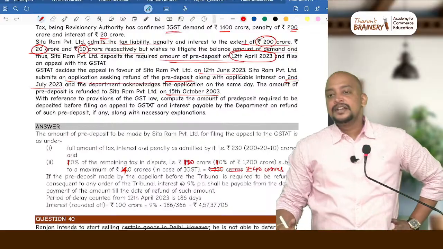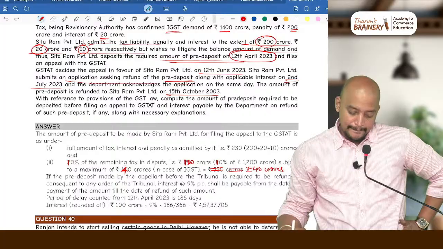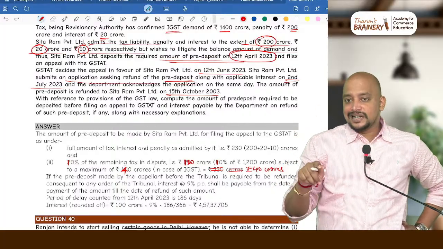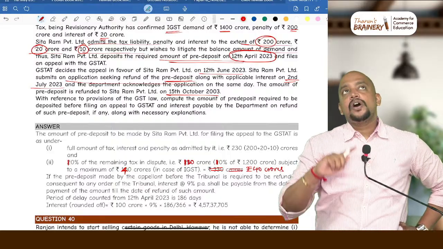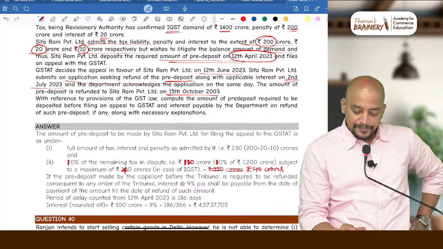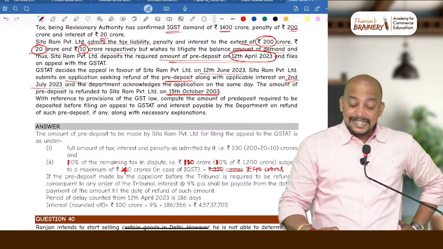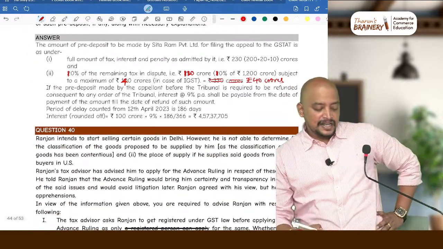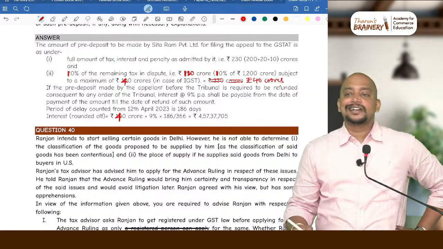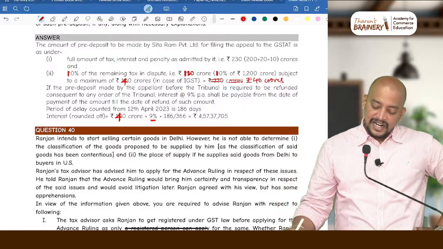So the next day. So in April, 30 minus 12, plus May 31 days, June 30 days, July 31 days, August 31 days, September 30 days, October 15 days. How many days? 186 days. See the answer here. Interest will be 40 crores into 9%, 9% is the rate of interest, into 186 divided by 366.